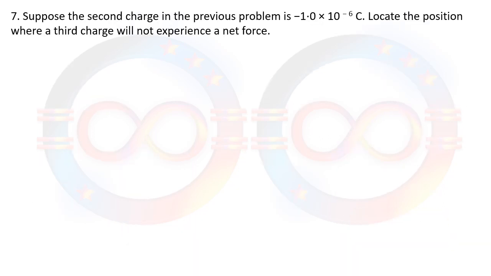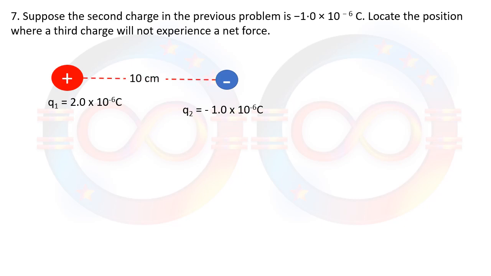Question number 7 is taken from the previous question. Suppose the second charge in the previous problem is minus 1.0. If both the charges are opposite in nature, like one is positive and another is negative, there is no point on the line joining the charges, in between these two charges, where the field would be zero. In that situation, we need to consider a point outside, like this P, which we have taken nearer to the negative charge. Why can we not take it nearer to the positive charge?